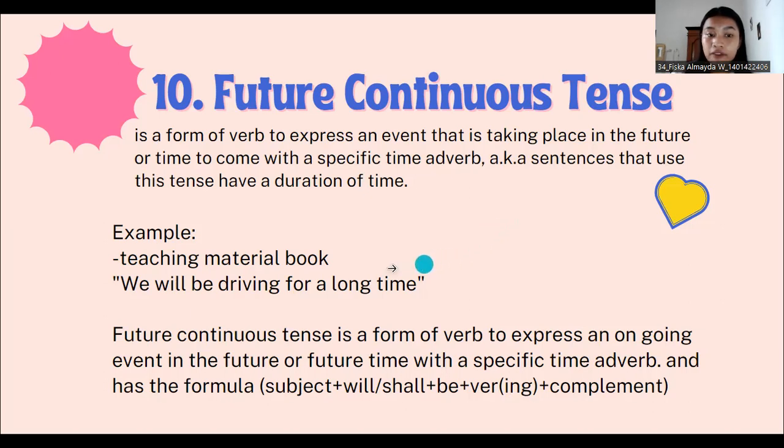The sentence has a future continuous tense, a form of verb to express an ongoing event in the future with a specific time adverb. And the sentence has the formula: subject plus will or shall plus be plus verb-ing and complement.